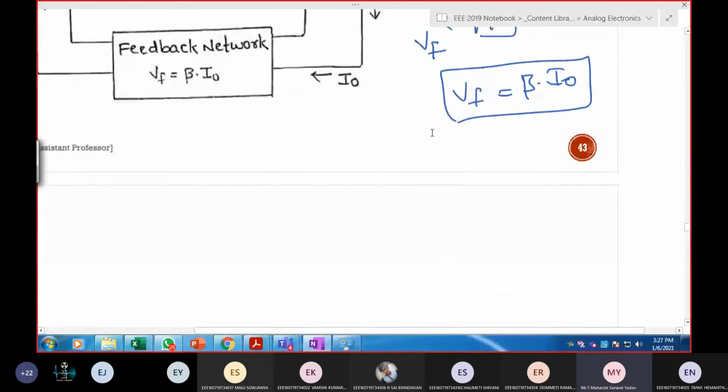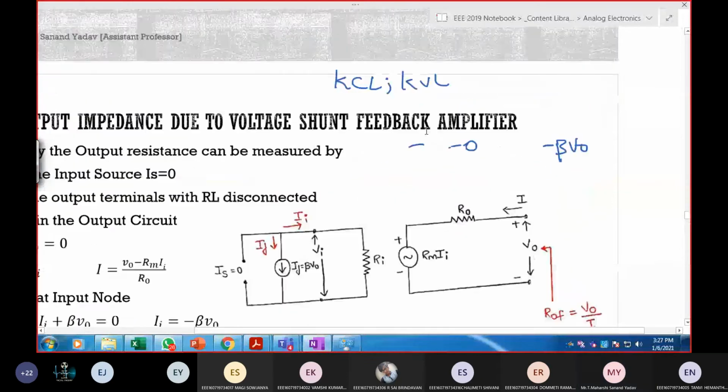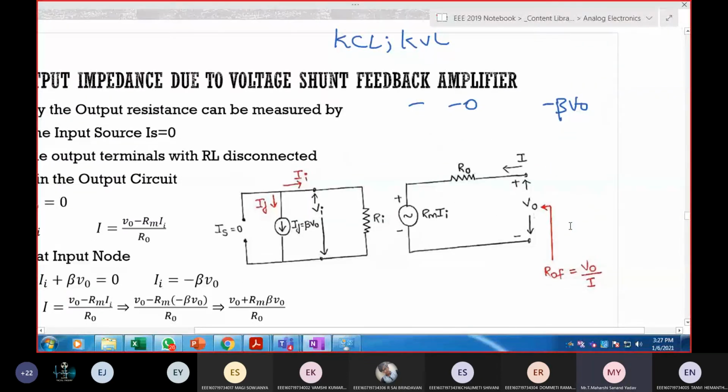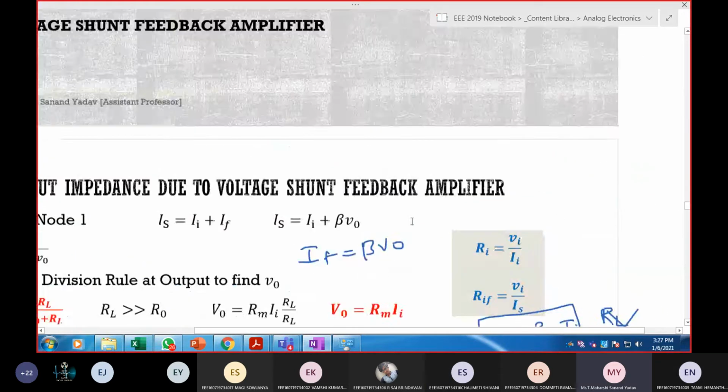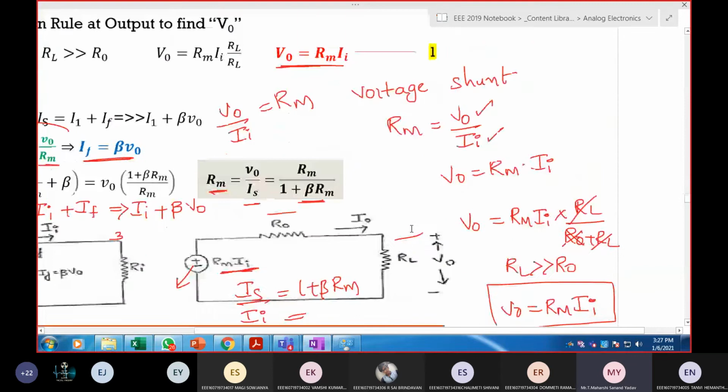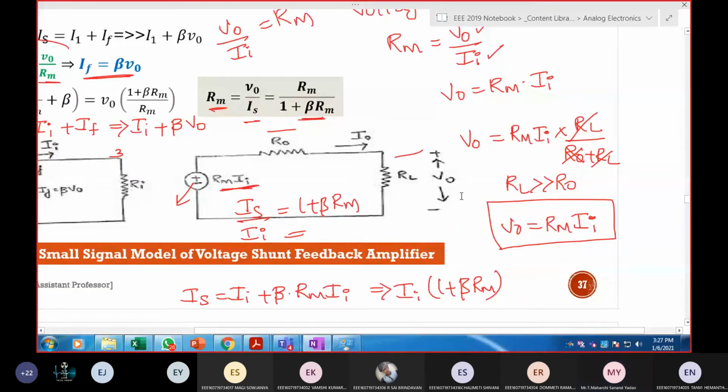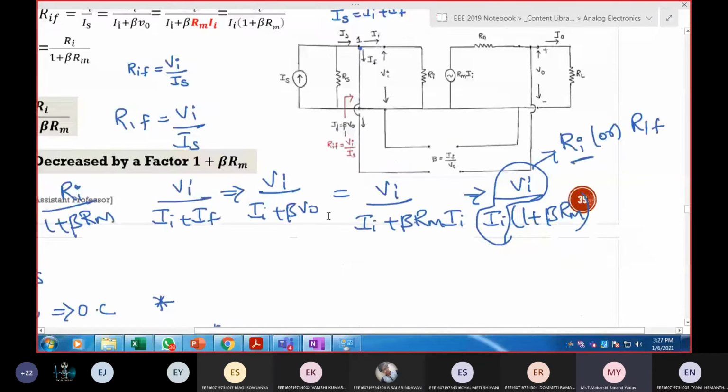Now let us check the previous cases also. See here, the output is voltage. That's why here I took a voltage source. Next case: observe here, the output is voltage. That's why I took a voltage source. Be clear with this point.